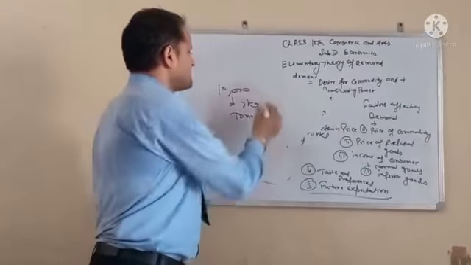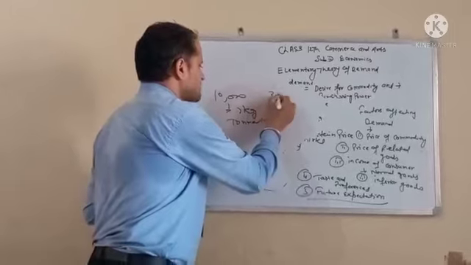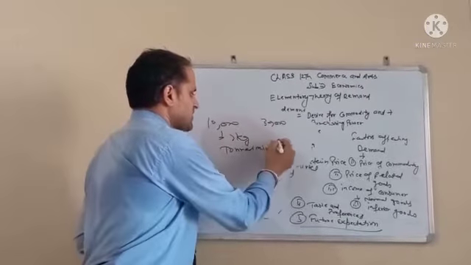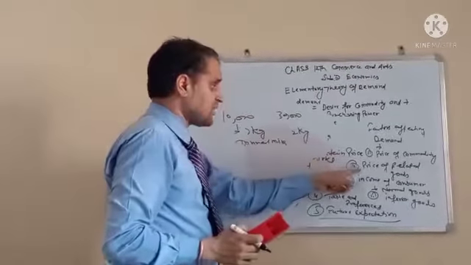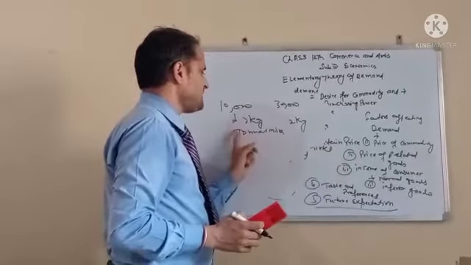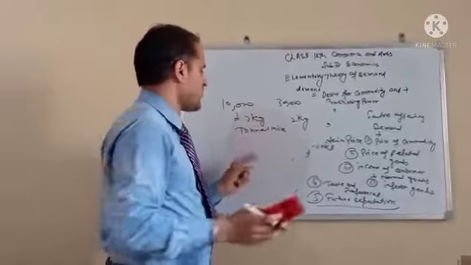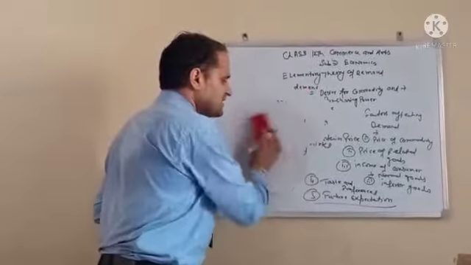But if our income increases to around 30,000, we will go for pure milk, 2 kg. It means whenever the income of the consumer increases, he will prefer less inferior goods. Now he will move to superior goods.